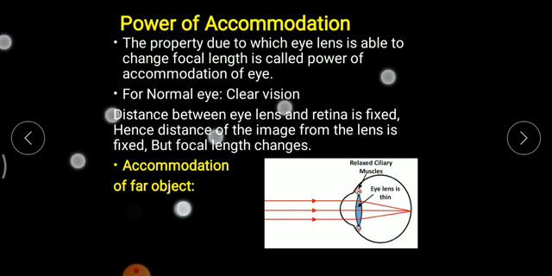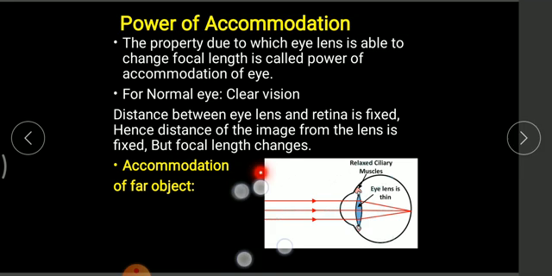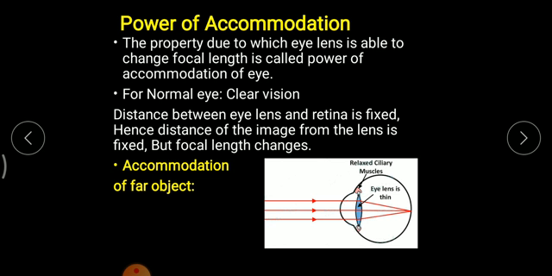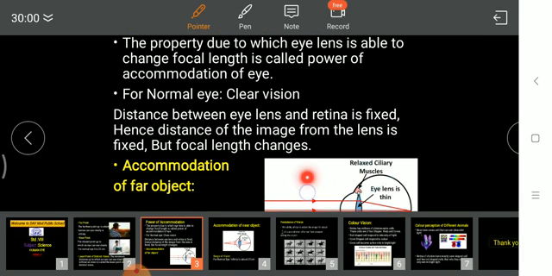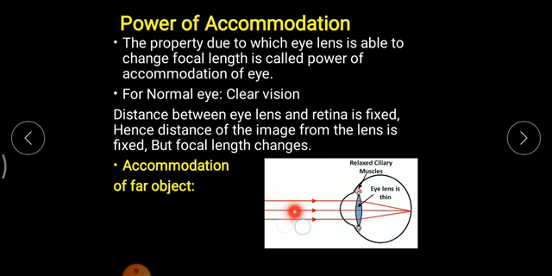As we have studied, we can see far objects as well as near objects. Now if we consider this snapshot image of a far point object for a normal human being, the accommodation of a far point object looks like this. Whenever a person is viewing an object at an extremely far distance, the human eye will look like this. Since the rays of light are coming from an infinite distance, they will converge at one particular point, that is the retina.